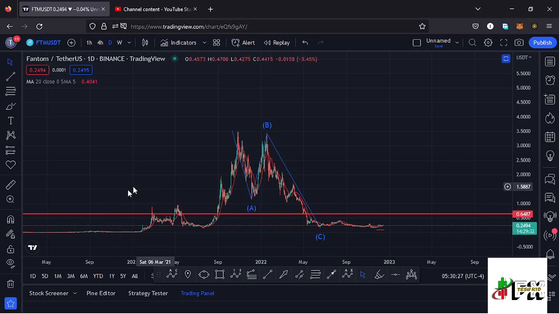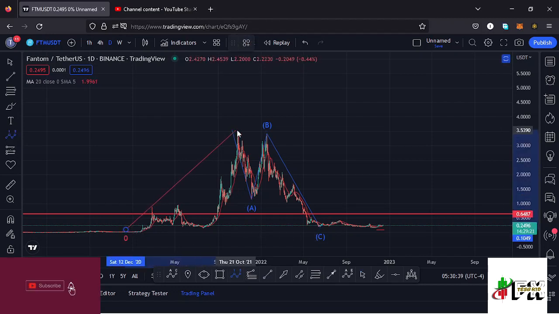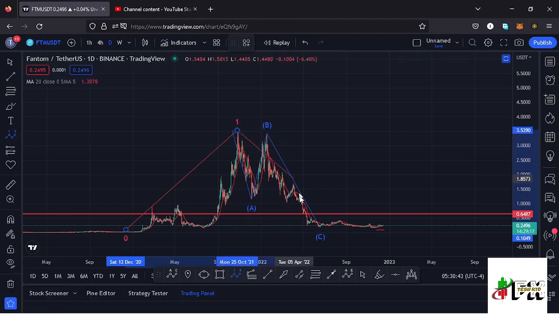So Fantom, from these low prices that we had been trading within, we saw a very nice bounce to the upper side, making it to an all-time high at around the $3.5 mark, in a movement that I'm terming as a higher Elliott wave count 1 to the upside. After seeing the all-time high, we had been seeing lower prices in this massive ABC corrective structure, which has now taken us back to around the $0.16 mark, in a movement that I'm terming as a higher Elliott wave count 2.